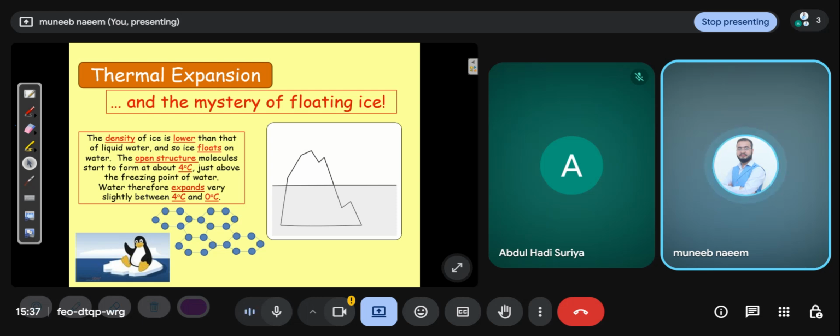Okay, beta. First, you understand the open structure. Molecules start to form it at about 4 degrees centigrade, just above the freezing point of water. Water therefore expands very slightly between 4 degrees and 0 degrees. So you must remember this temperature. Which temperature? This temperature, 4 degrees centigrade. It is the temperature where the density of water is maximum. The density of water is maximum at 4 degrees centigrade. So you must remember this temperature.